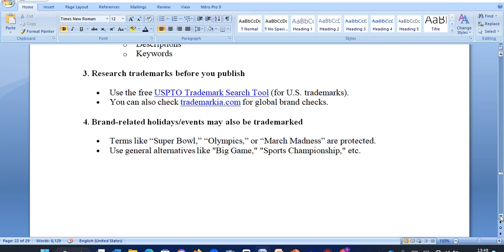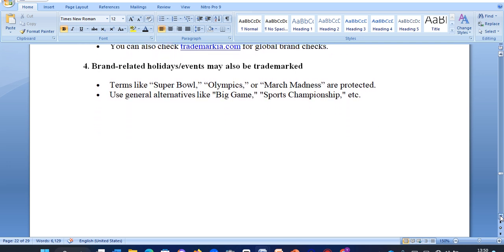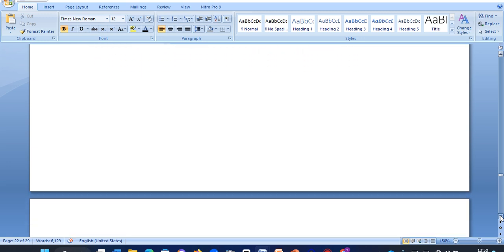Also, some brand-related holidays or events may be trademarked, like Super Bowl, Olympics, March Madness, big games, sports championships. All these have been trademarked, so it's good you be keen.